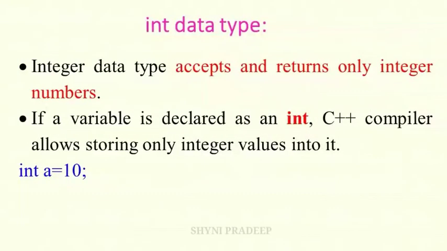First let us see about the int data type. The int data type is the integer data type. It accepts and returns only integer numbers. Okay, it accepts integer values and returns only integer values. If a variable is declared as an int, the C++ compiler allows storing only integer values in it. See this example, int a is equal to 10. Here a is the variable, 10 is the value of variable a. Here 10 is the integer value. So this variable a is declared as the int data type.